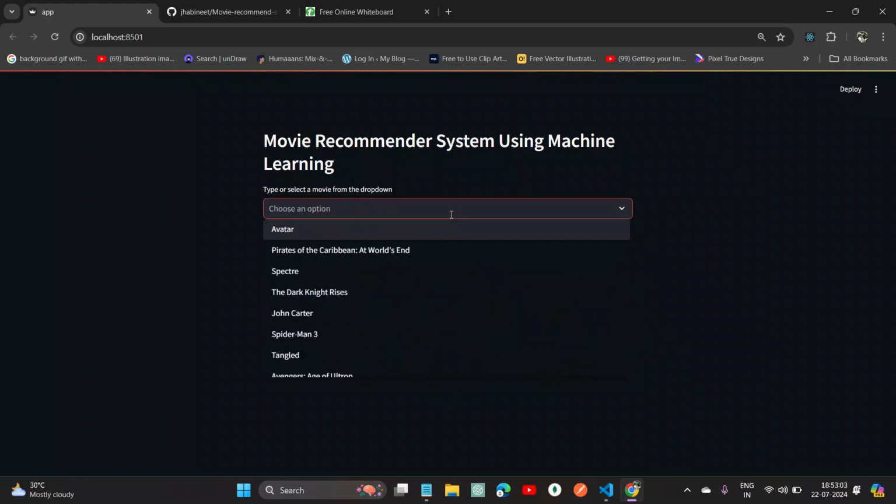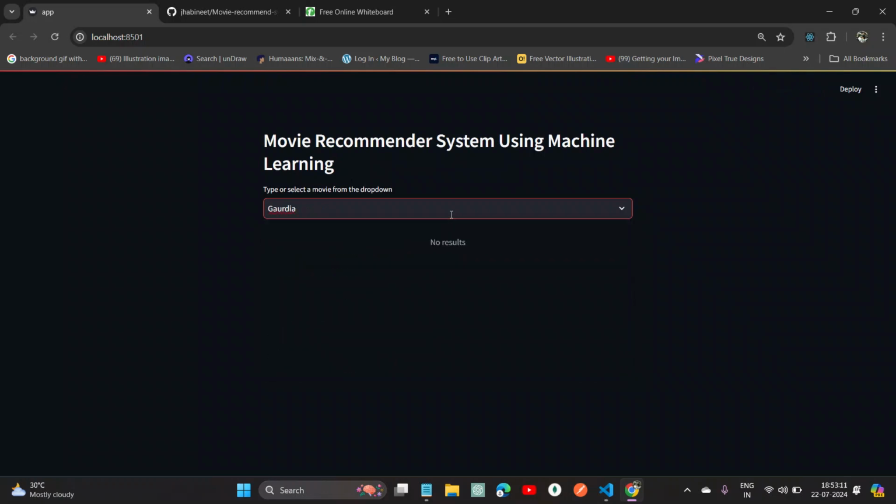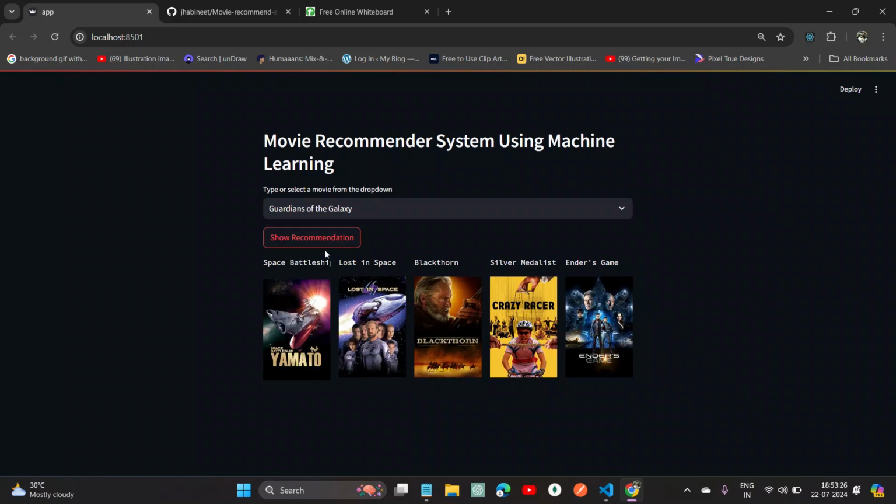Lastly, if we choose Guardians of the Galaxy, which is one of my favorite movies, it will show movies related to space, like Space Battleship, Lost in Space, Black Phone, Silver Medalist, Ender's Game. These are all space movies. So these are the recommendations for Guardians of the Galaxy.